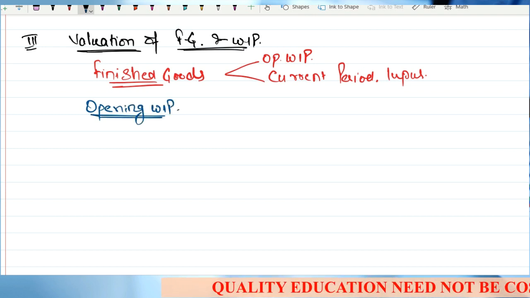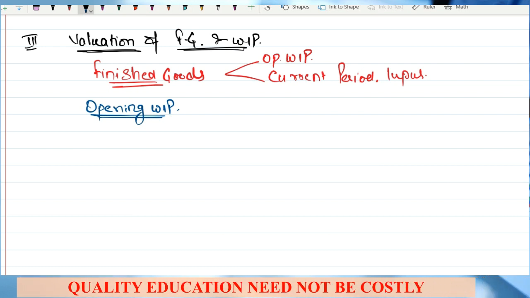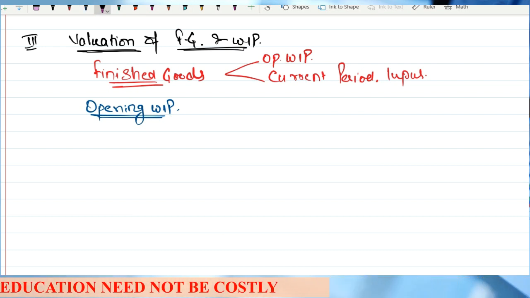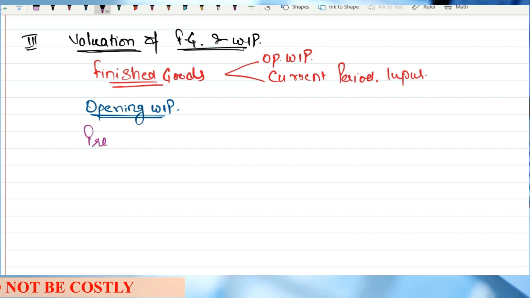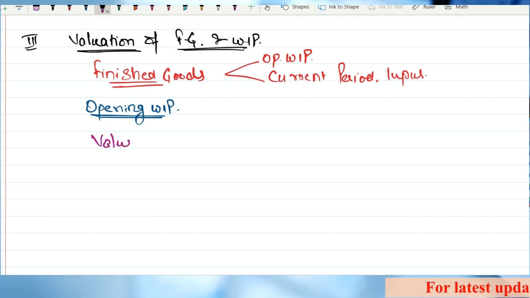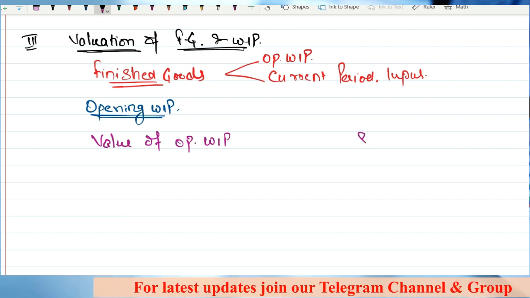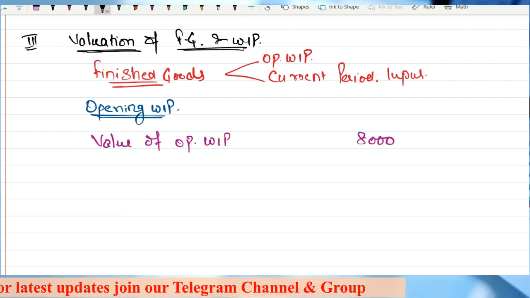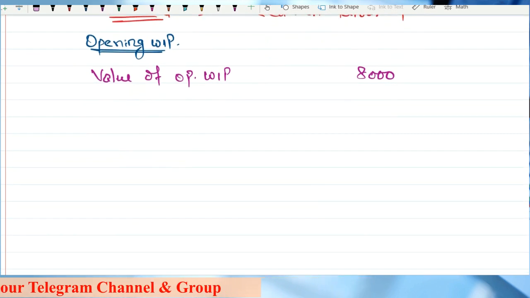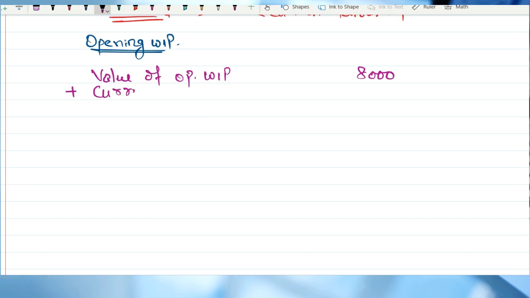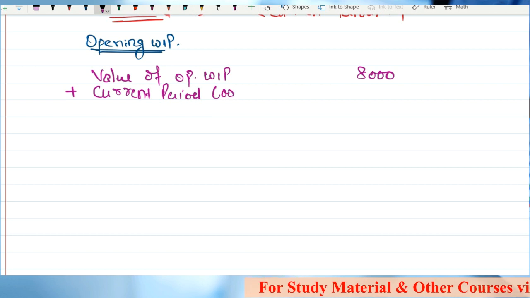On opening WIP, some part of the cost was incurred in the previous period, right? So I'll write value of opening WIP. That was 8,000. This is where you will show the previous period cost, plus current period cost. Sir, just tell me one thing.